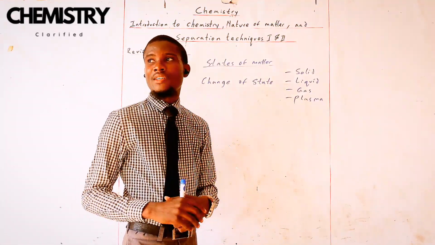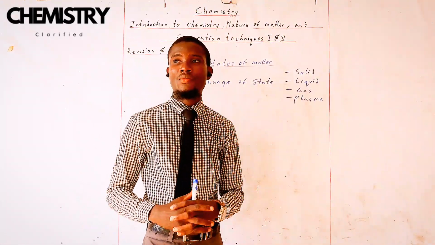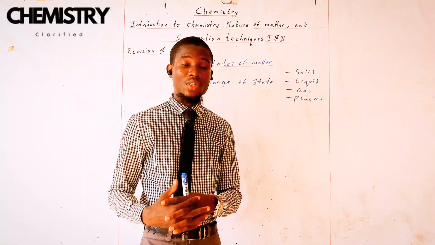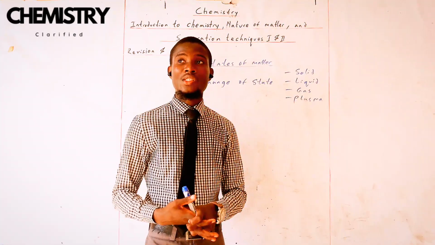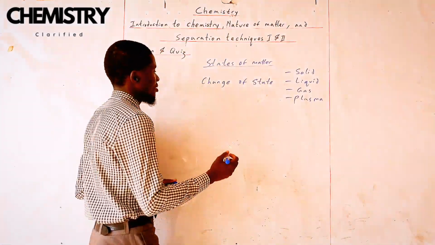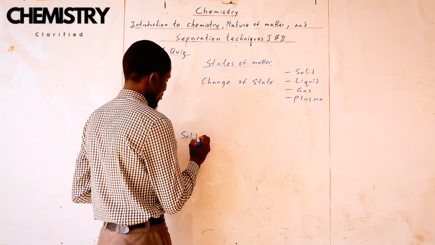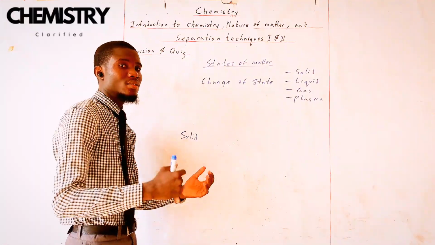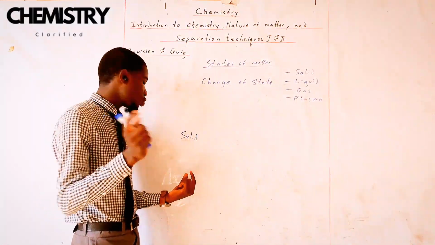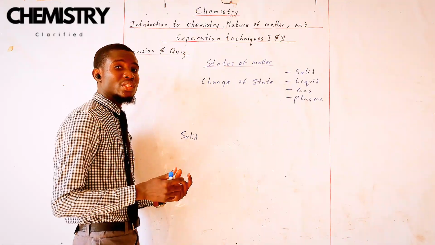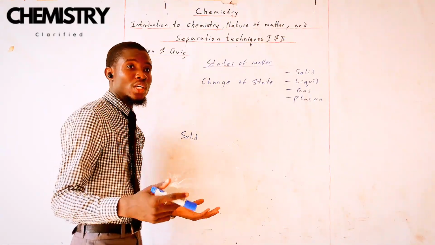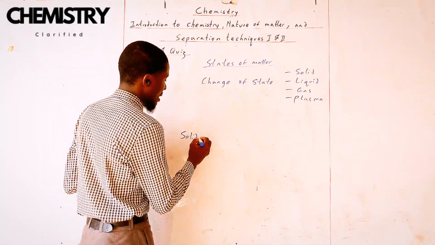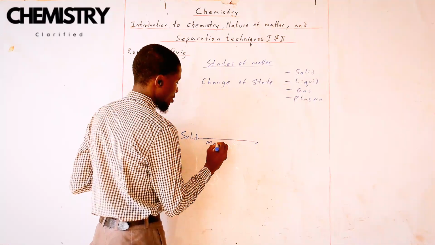Now, again, we are going to be focusing on these three states of matter. For instance, let's say you have water and you put it in the refrigerator. What do you get? You get an ice block, right? And that is water in what? In solid form. So, that is solid. This solid iced water, you bring it out of the freezer. What happens to it? The heat from the atmosphere gets to it. And when that heat gets to the ice, what happens? It is going to melt and become regular liquid water. That process is called melting.